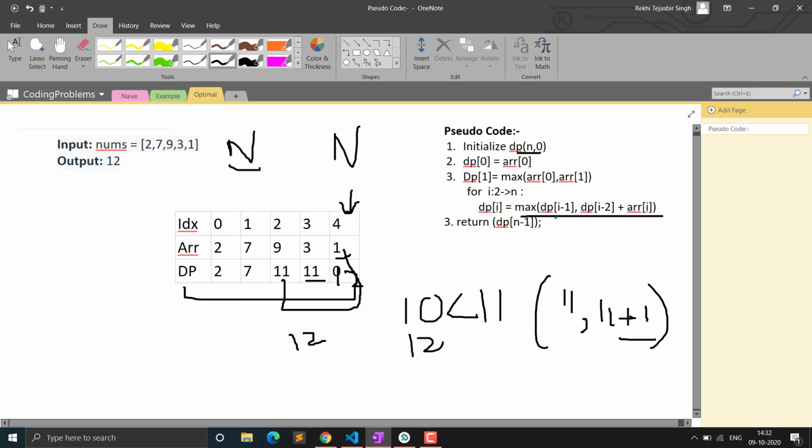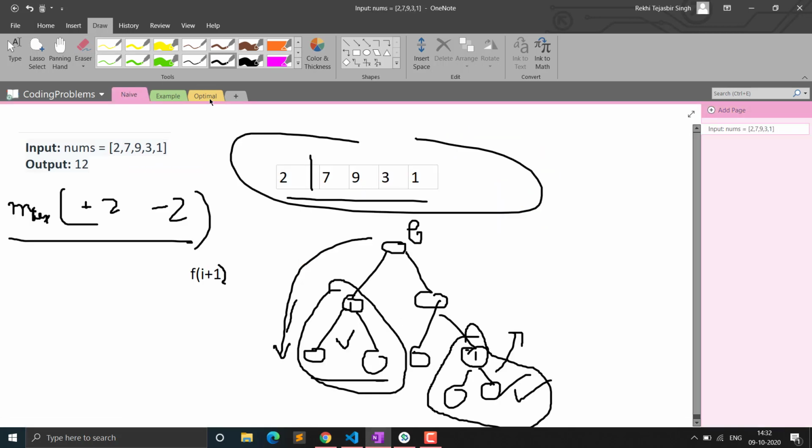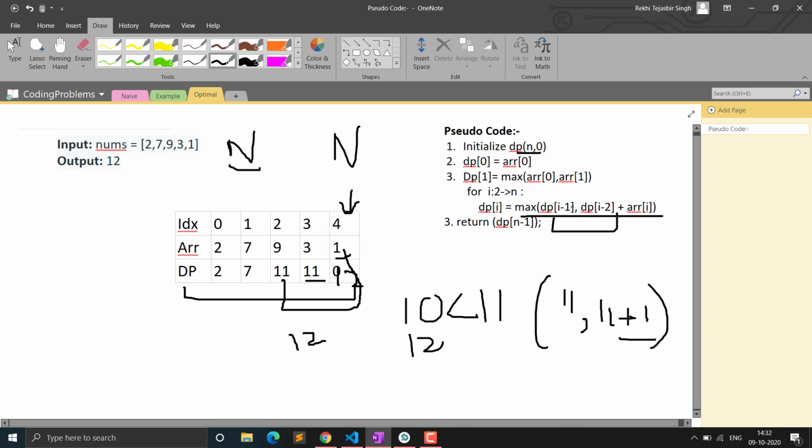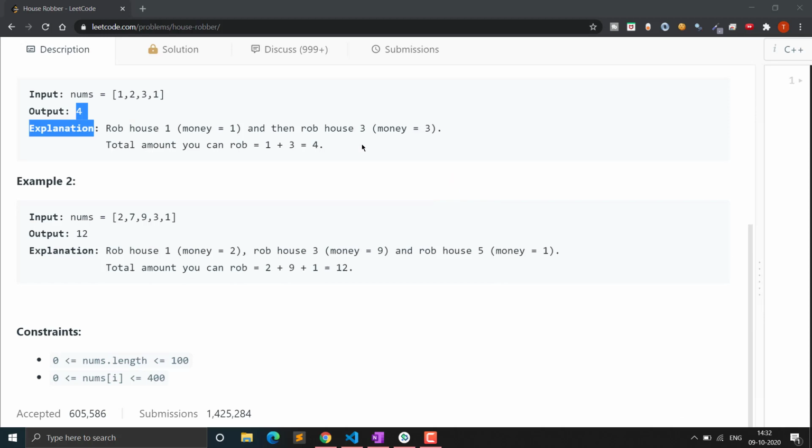I hope you got to know how we derived this formula from the naive approach. Actually, this formula covers a choice if we exclude the element, and a choice if we include this element. So these are the two choices. Let's see the code in C++.